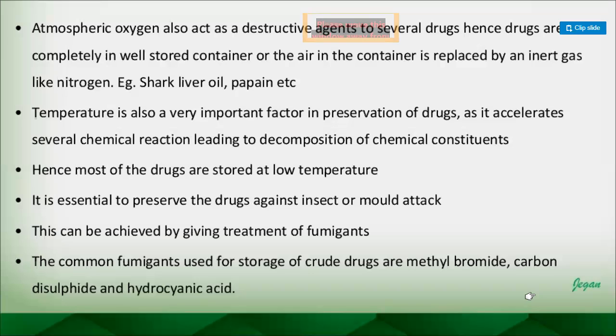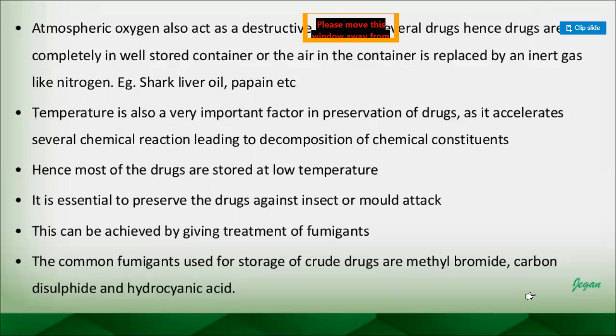The atmospheric oxygen should not come into contact with the drug, in the case of shark liver oil and papain enzyme, right. That's why it has to be stored in an airtight container, with the air replaced by an inert gas like nitrogen inside, so that it will be preserved.